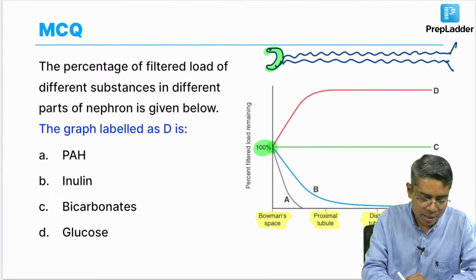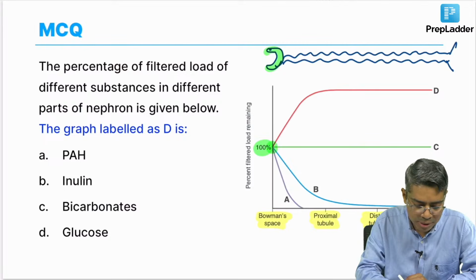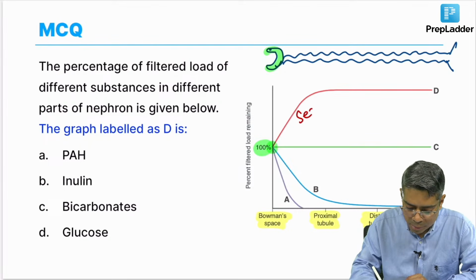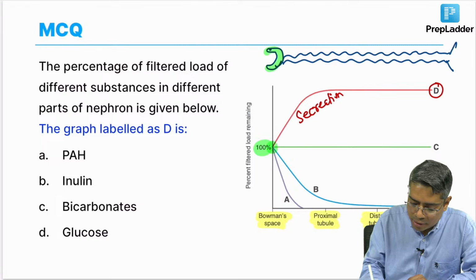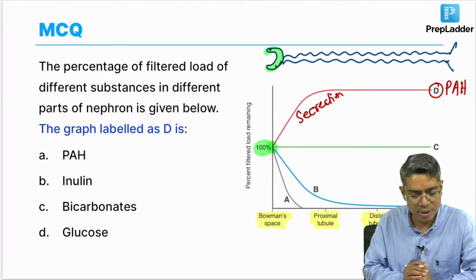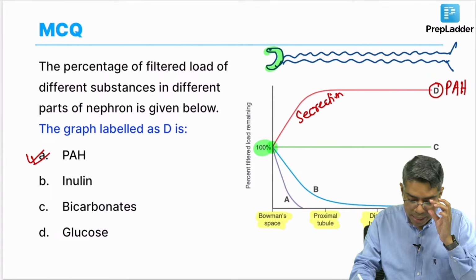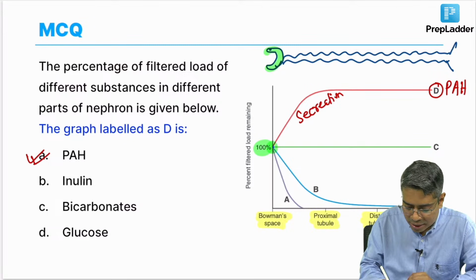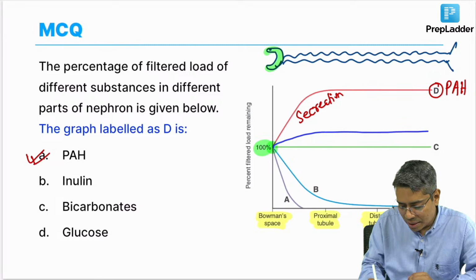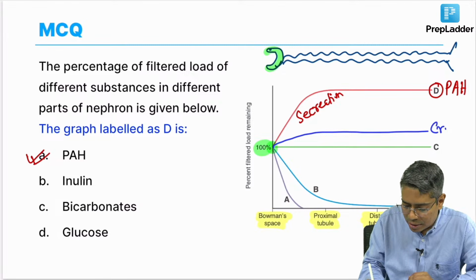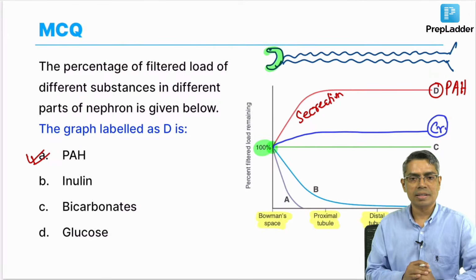So, obviously, there must be secretion of these substances into the nephron. Okay. This is typical of a substance which is hugely secreted in the nephron, and that is para-aminohippuric acid. So, the answer to this question is para-aminohippuric acid. Creatinine is also secreted in the nephron, but that secretion is a little lesser than this. So, this is the typical curve of creatinine secretion.